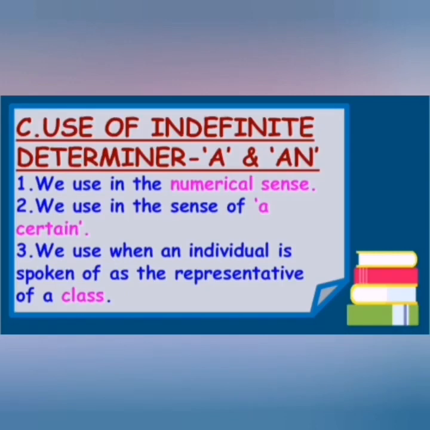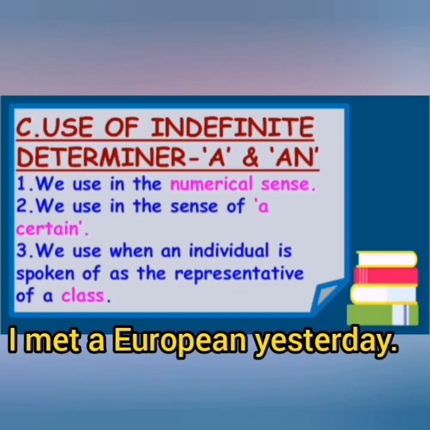Now coming to the second point, we use the indefinite determiner in the sense of "a certain." Certain means, for example, "I met a European yesterday." Here again "a" means the singular one, a certain. "I met a European yesterday" means it was a certain person.